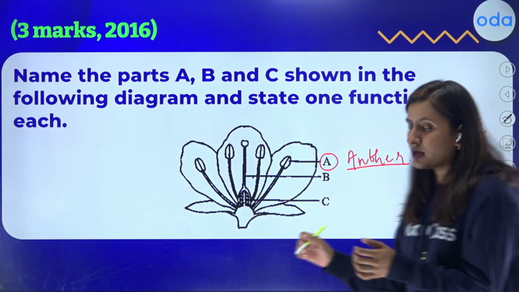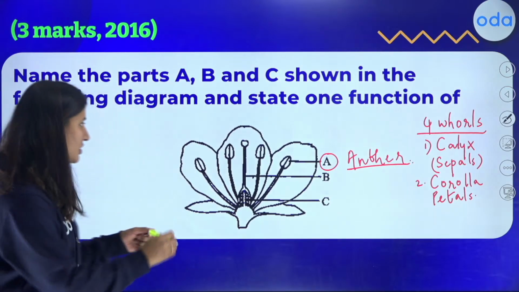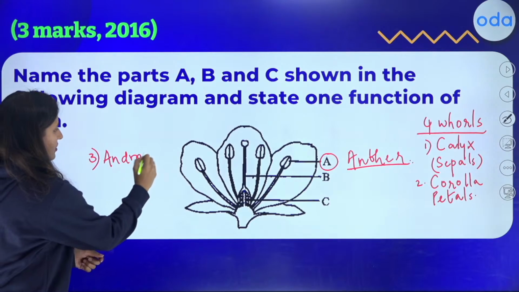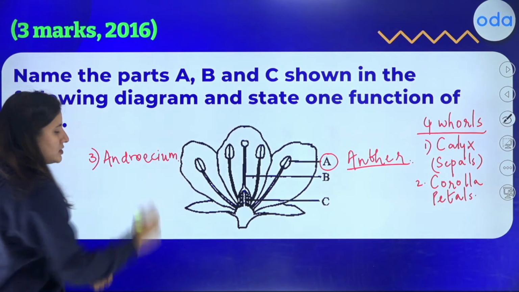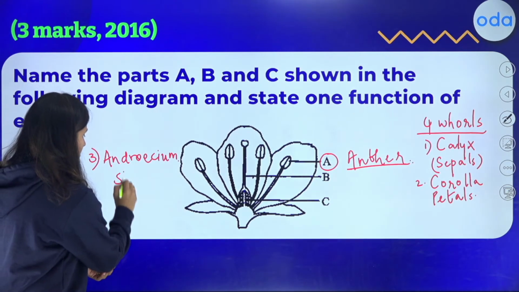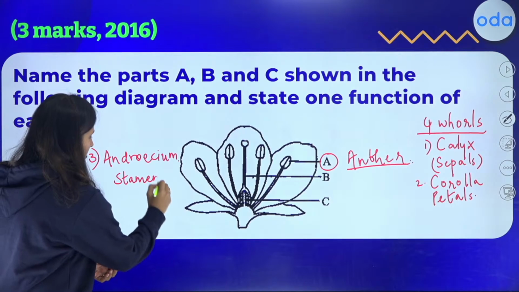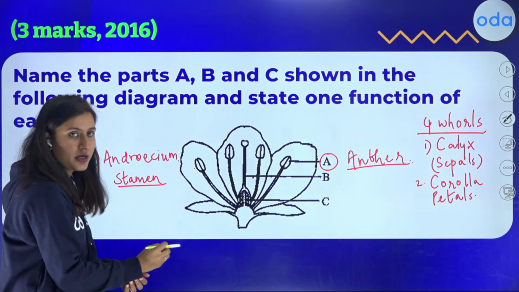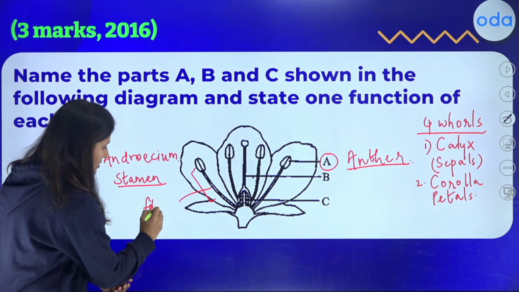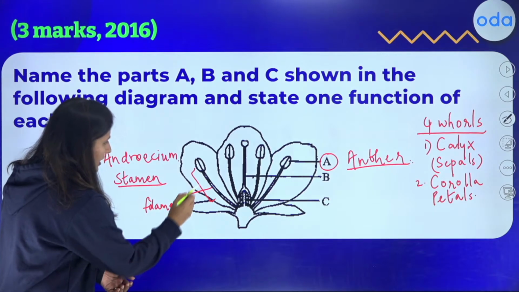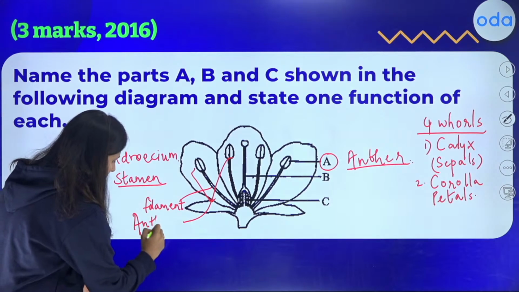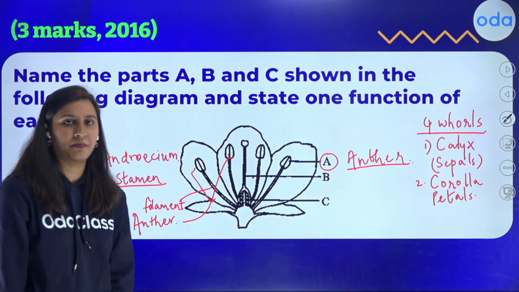So the essential whorls, if I talk about, the first is the androecium. That is the whorl which contains the male gamete within the stamen. If we consider this one stamen, this part is the filament, and this part over here is the anther. It is within this anther that the male gamete is present.